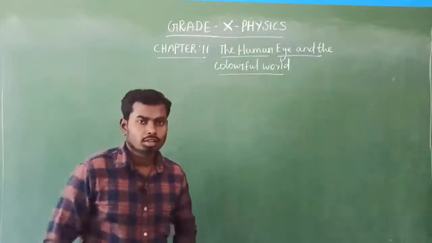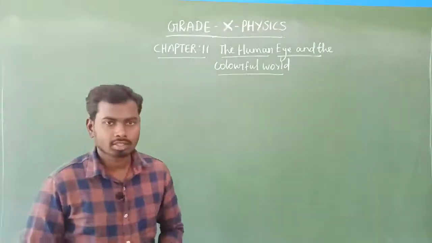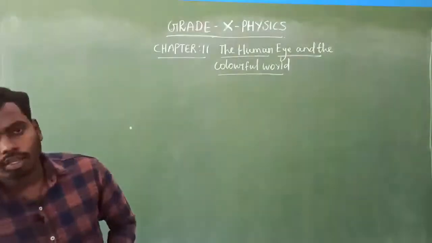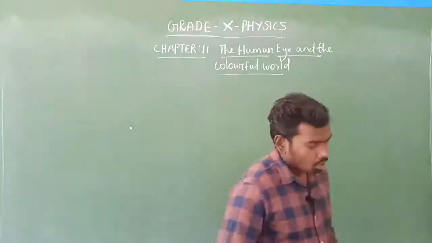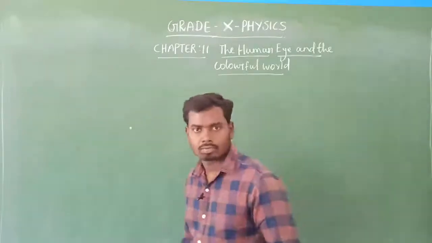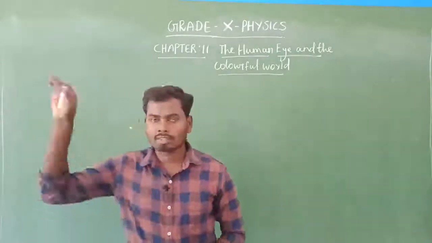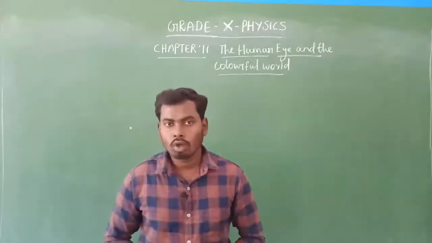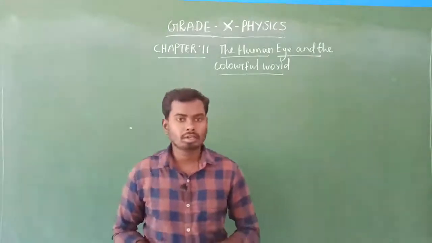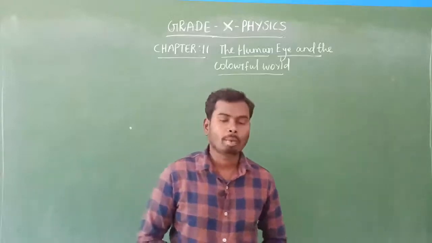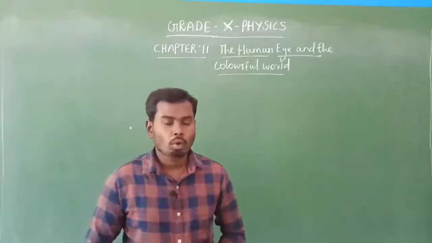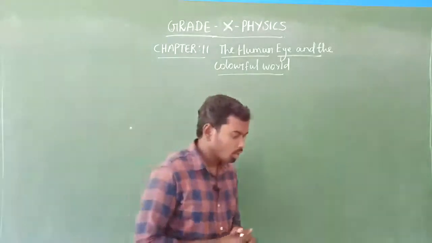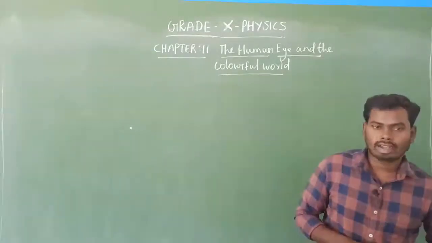Hello students, this is grade 10 physics class, chapter 11, the human eye and the colorful world. In the previous video class we have seen why the sun appears red during sunrise and sunset, and before that class we have seen why the sky appears blue. So in this session we will start our next topic.